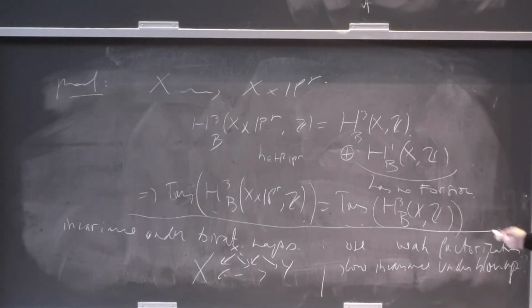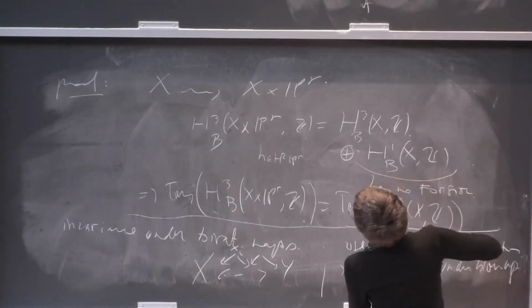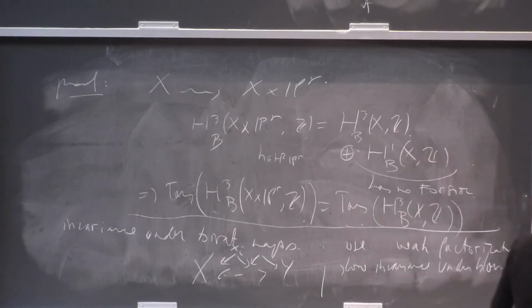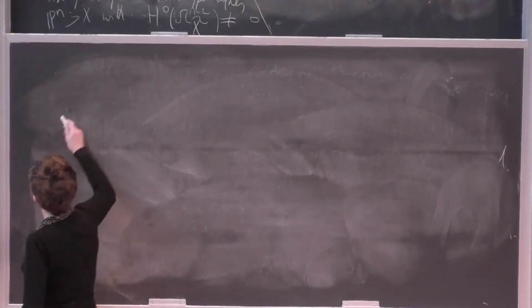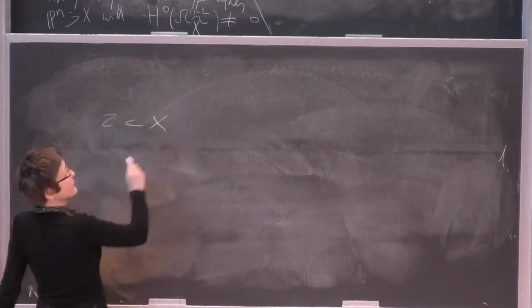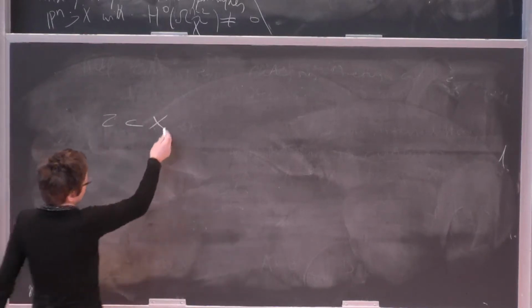But that works exactly the same way as here. So now we have to see what happens under blow-up. So suppose that you have a smooth Z in X that you blow up.